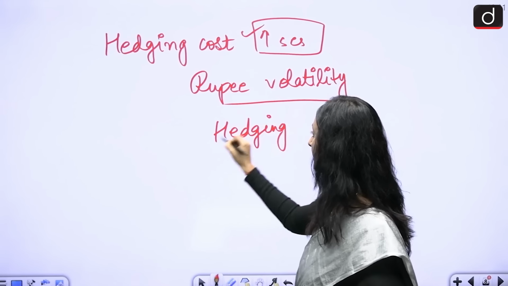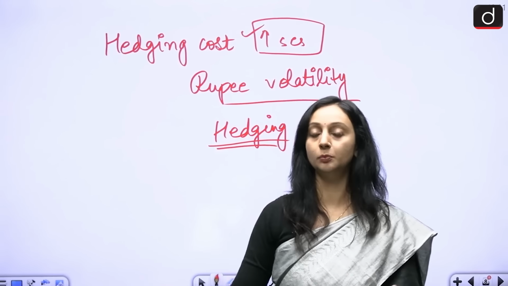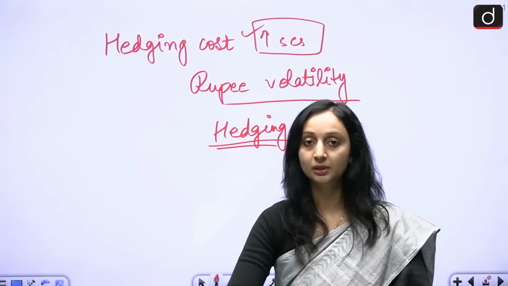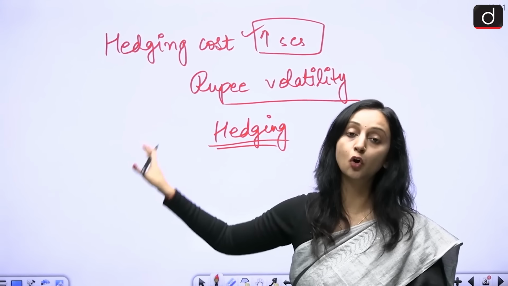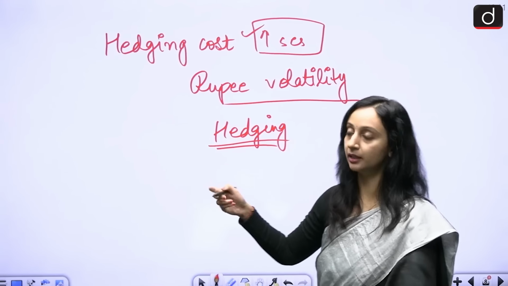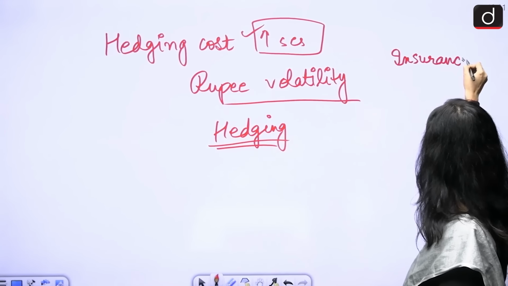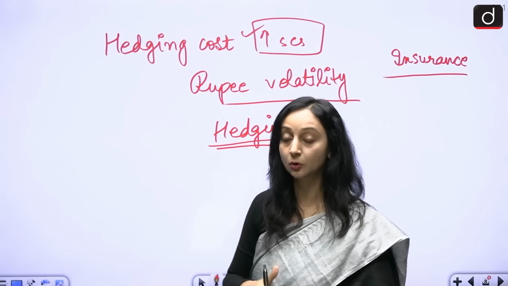I am protecting myself from the losses because there are anticipations that there is going to be a further depreciation of rupee. So for that, there is a hedging premium, hedging cost that these companies pay. And the hedging cost also increases if the risk increases. This is more or less like an insurance itself. If the risk is high, the insurance premium is high. If the risk is low, insurance premium is low.